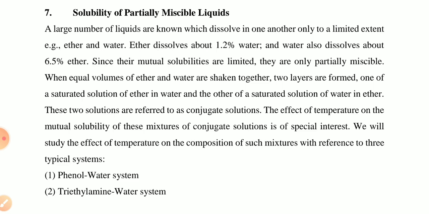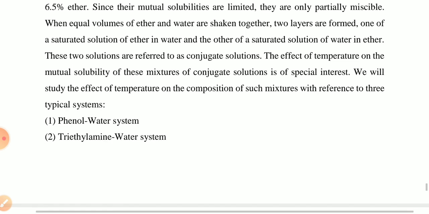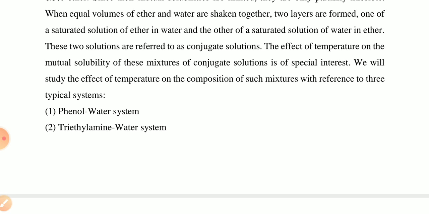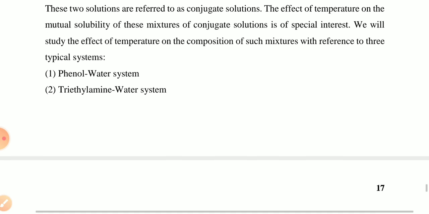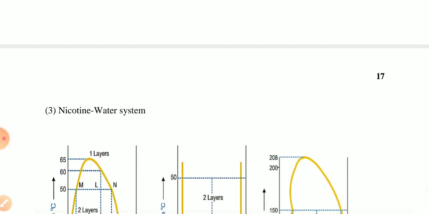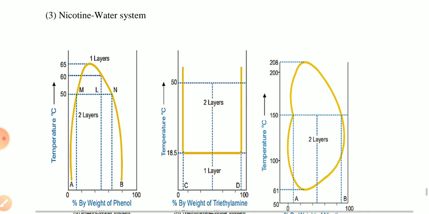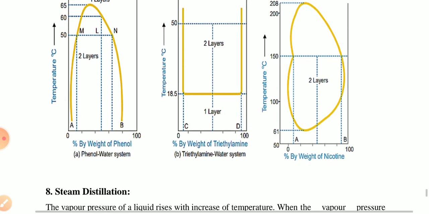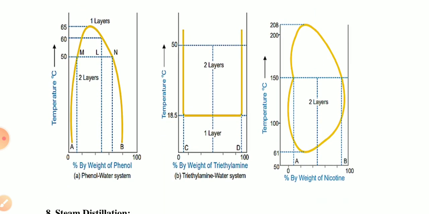There are some examples which we have to discuss. One is the phenol-water system, second is the trimethylamine-water system, and third is the nicotine-water system. In these three diagrams, you can see the three systems. First is phenol-water, second is trimethylamine and water, and third is the nicotine-water system. In the first diagram, you can see